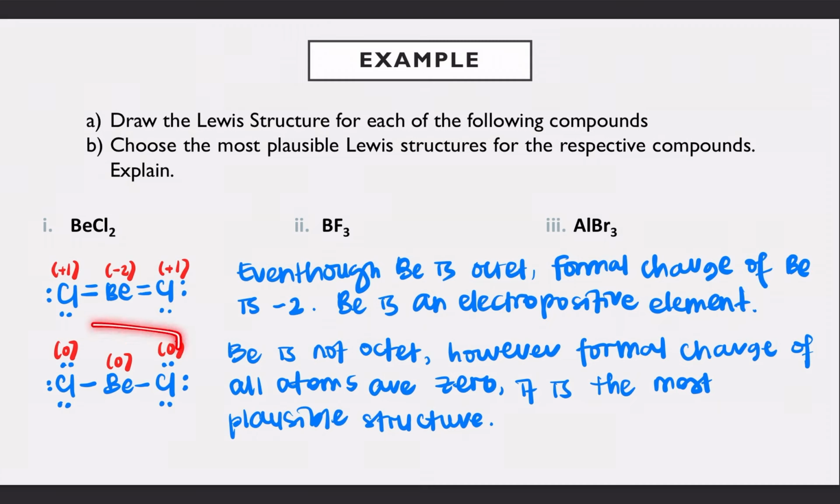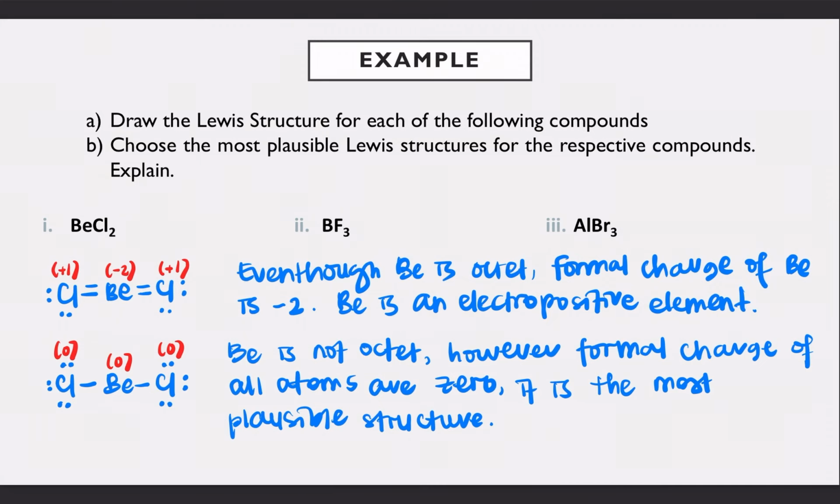So this is the most plausible Lewis structure. A plausible Lewis structure needs to fulfill the appropriate formal charge of every atom. Thus, beryllium will form incomplete octet. Use that sentence as well for BF3 and AlBr3.